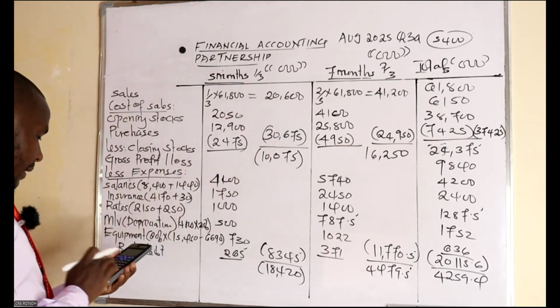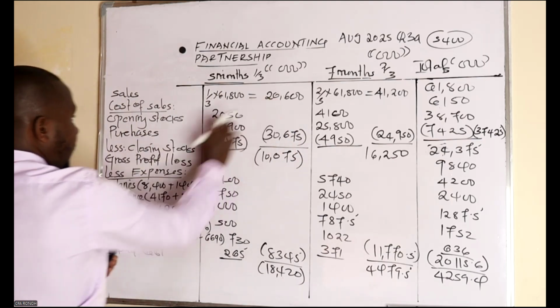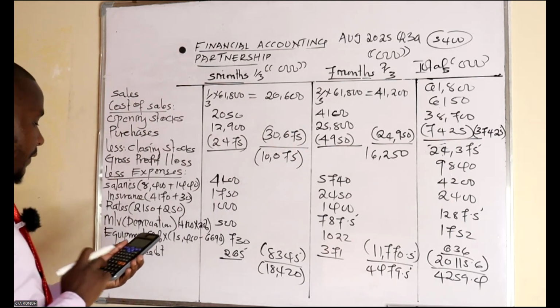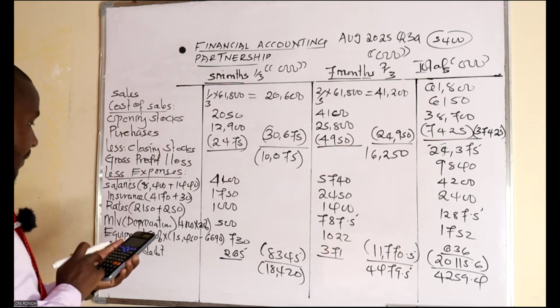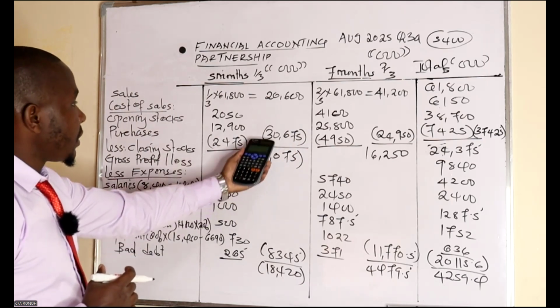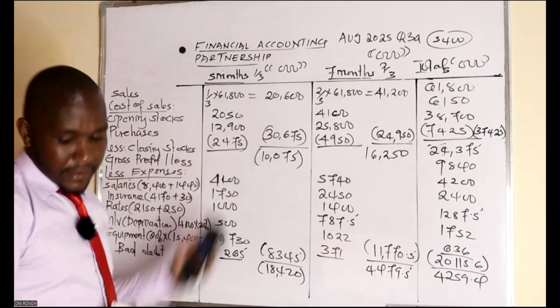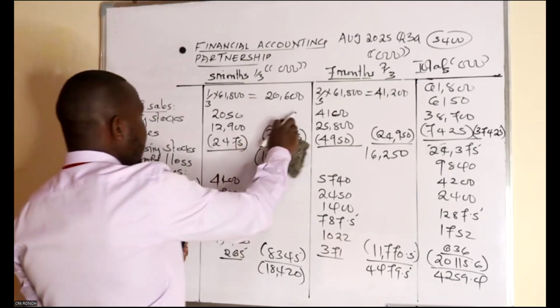So get 1/3 multiplied by 6189, which is okay, this one. So let's confirm this. 2050 plus 12,900 minus 2475. This one should be 12, not 30. How did I get this 30? How did I get that 30? Oh yeah.